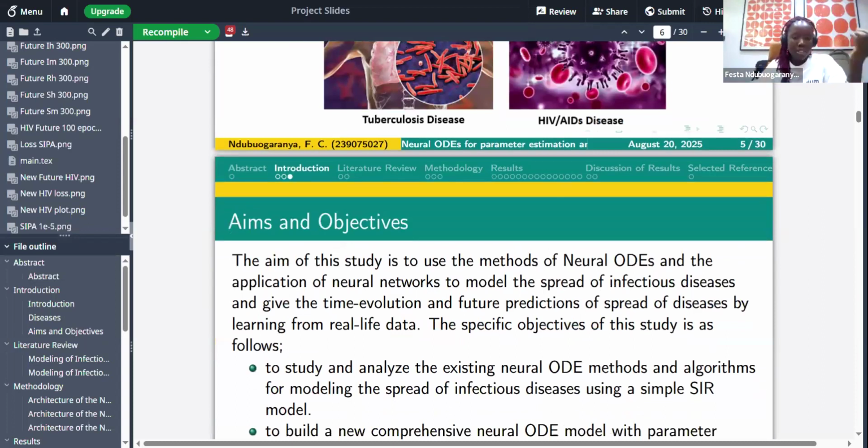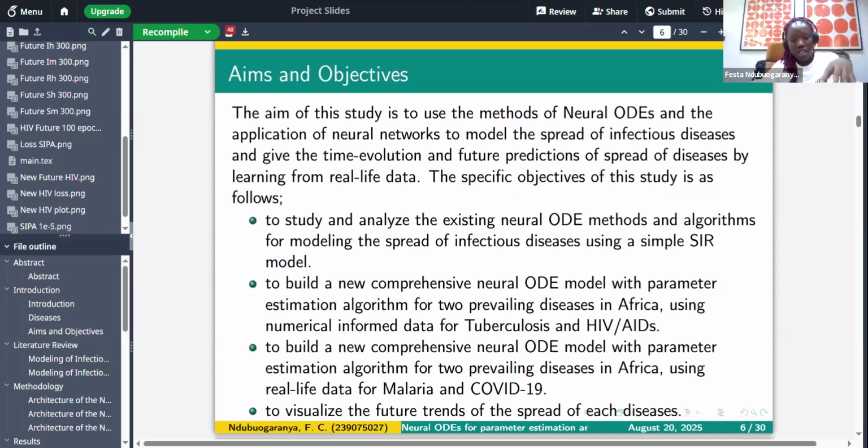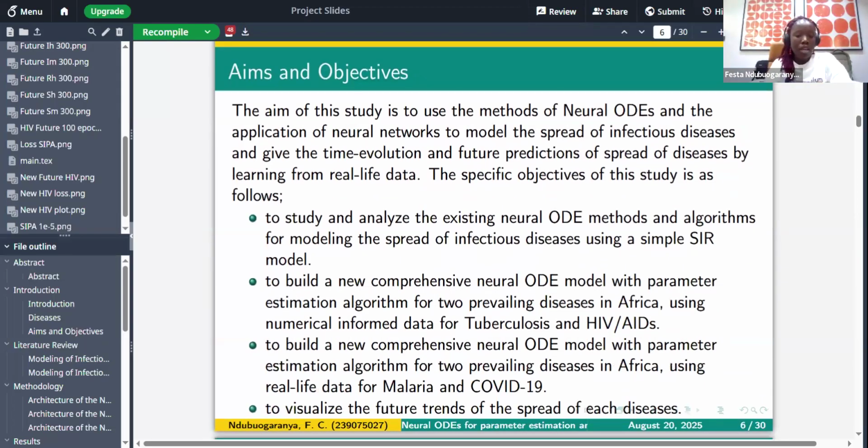Afterwards, we define what the network should look like. Then we normalize the compartments of this data, and we try to optimize the neural network. For optimizing the neural network, we look for the gradient of each compartment. We unnormalize. When I talk about normalization of data, I mean, for instance, if we're working with SIR, the S compartment, which is the susceptible class, is related to the total population of a particular region.